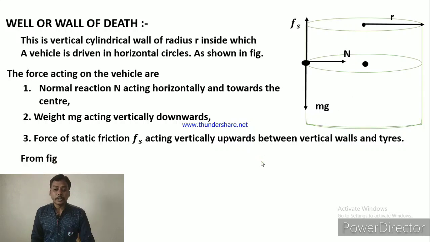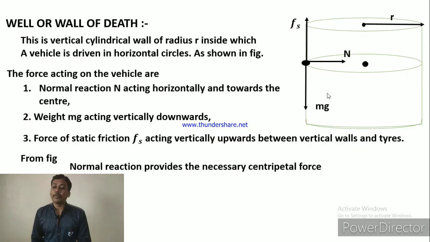So here from the figure we can say that normal reaction provides the necessary centripetal force. Why? Because centripetal force is directed towards the center along the radius, and here the normal reaction is directed in the same direction, towards the center along the radius.